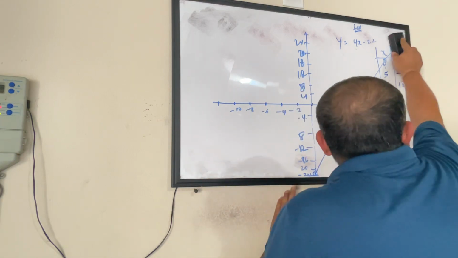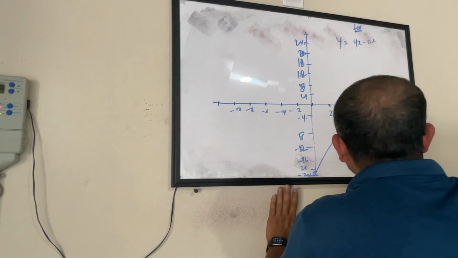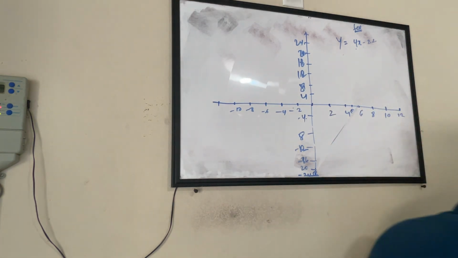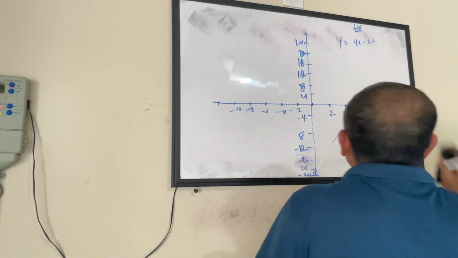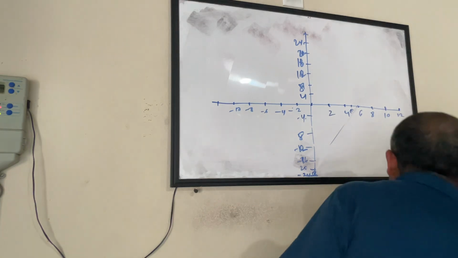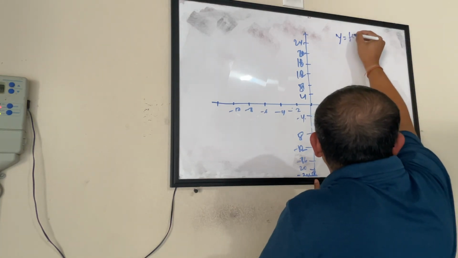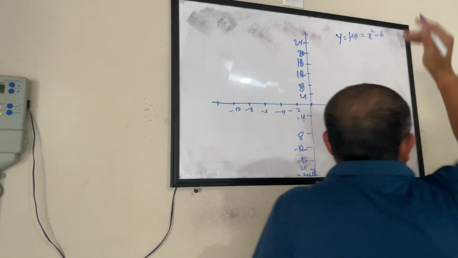Now, if I have a linear equation, that is easy. I can find the points and draw the line. What if I have a quadratic equation? Let's say this is not a linear equation or linear function. I have an equation or function like this, which says y equals x squared minus 6.